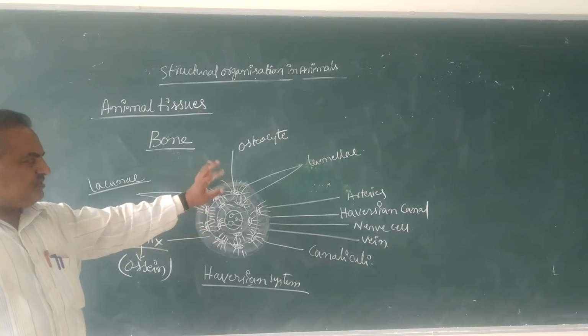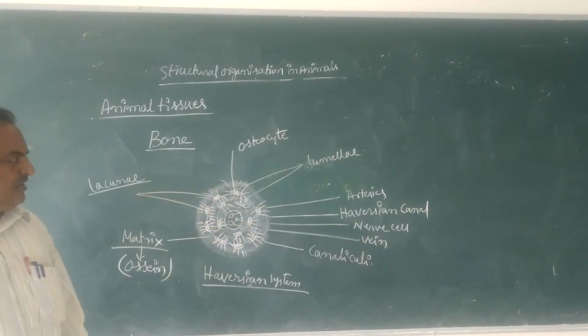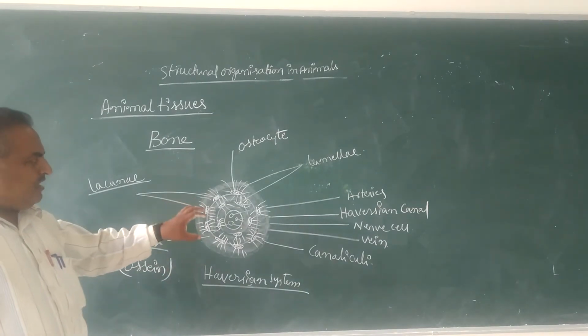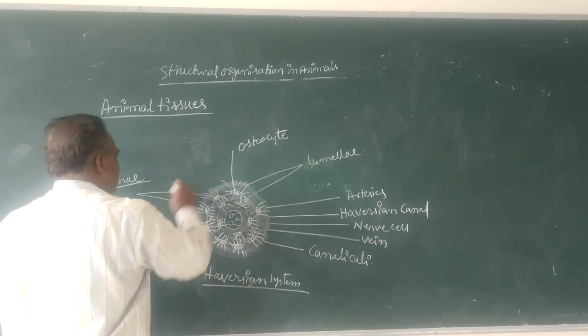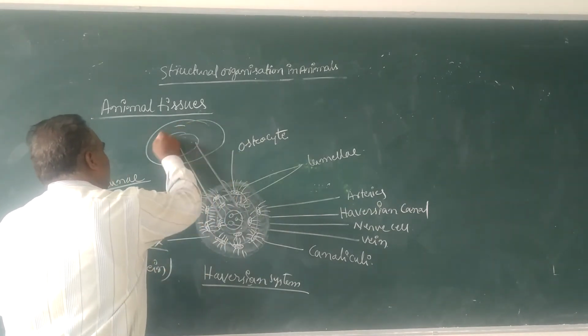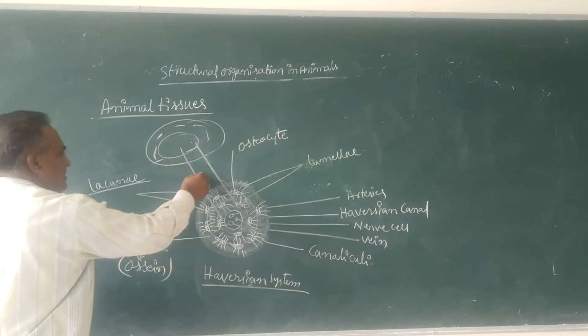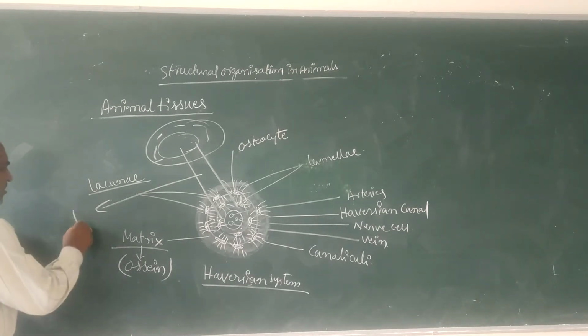Osteocytes produce protoplasmic processes called canaliculi. And the two Haversian systems are interconnected by radiating, interconnected canals called Volkmann's canals.